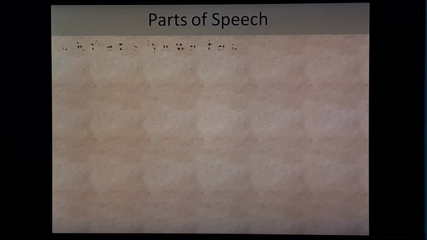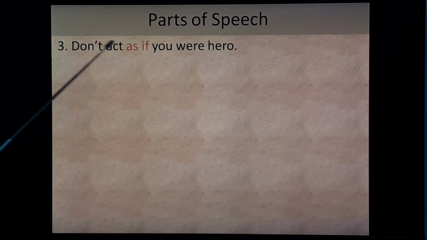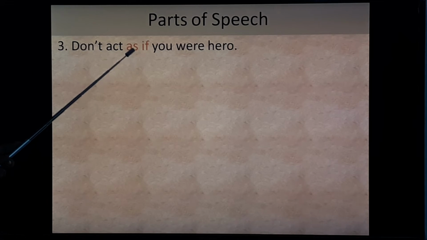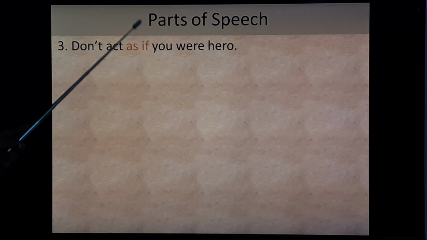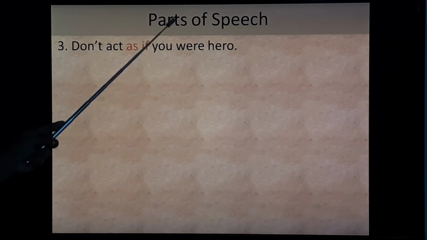Let's see more sentences. Third one, don't act as if you were a hero. So here, "don't act" is the main clause. "As if" is the subordinating conjunction. "You were a hero" is the subordinate clause.